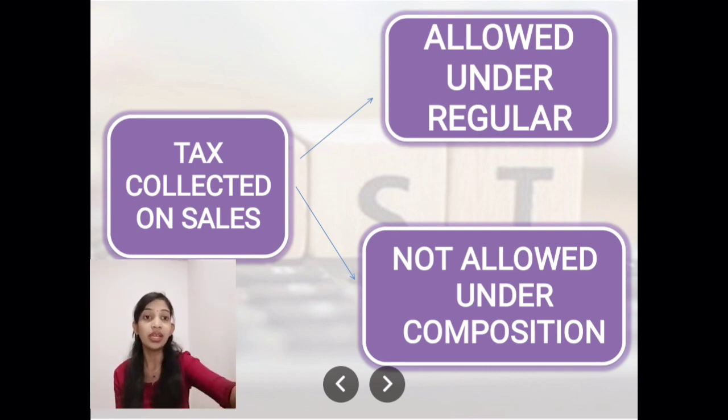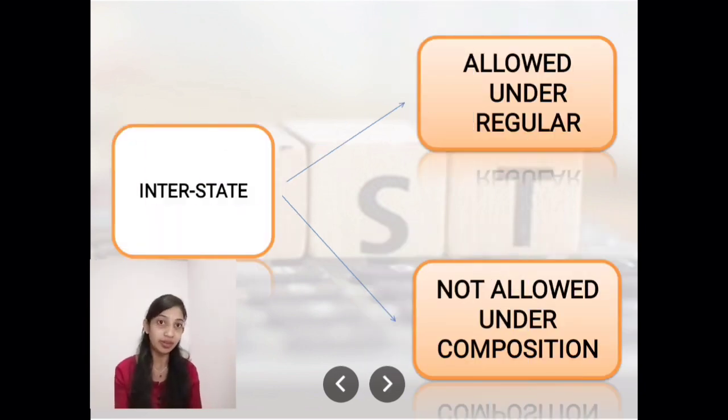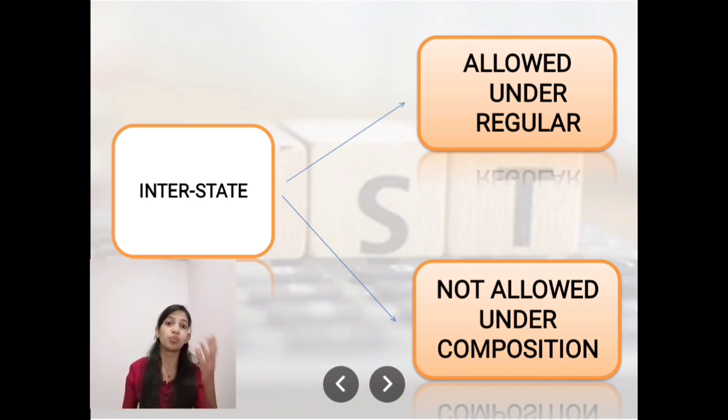The next thing is inter-state versus intra-state. What do I mean? It's very simple. For example, if your business is in Karnataka and you expand your business and sell in Maharashtra, in Tamil Nadu, and in other states or union territories, that is inter-state. If I'm doing transactions only within Karnataka, that is intra-state. So there is a slight difference between inter and intra. If your transactions are between two states, let's suppose from Karnataka to Maharashtra, Maharashtra to Tamil Nadu, then you cannot choose the composition scheme.